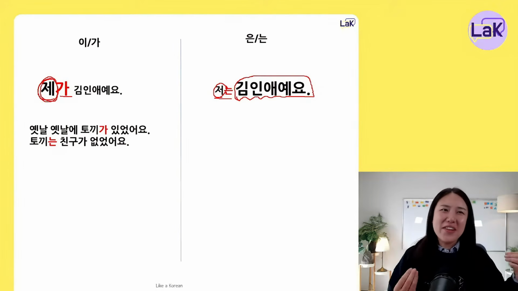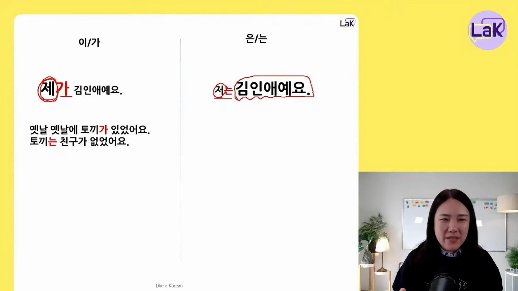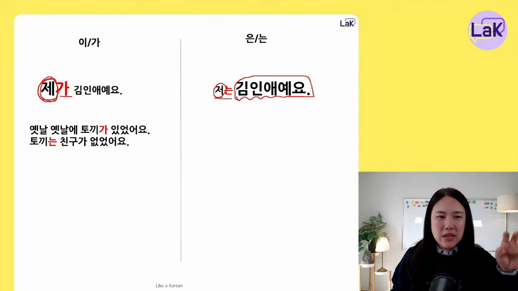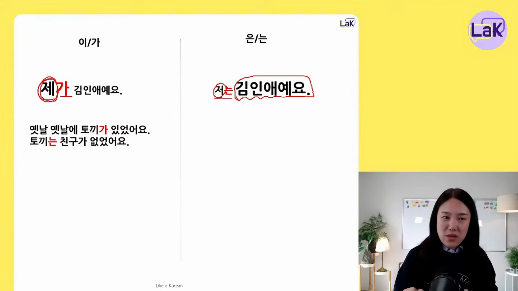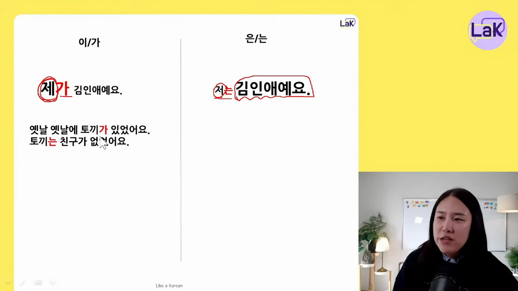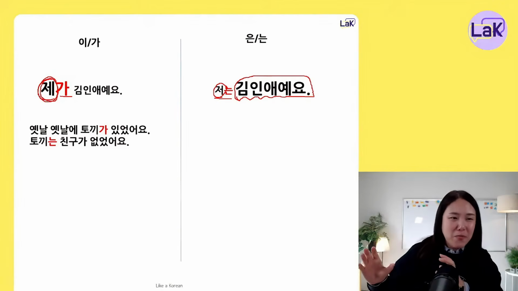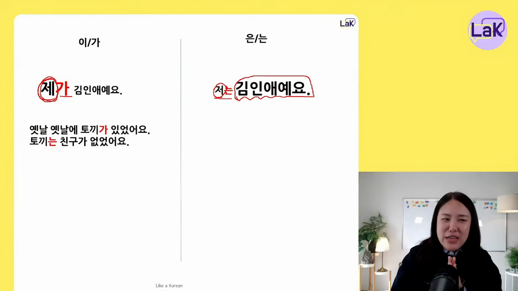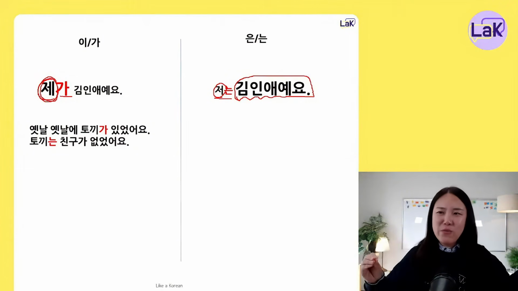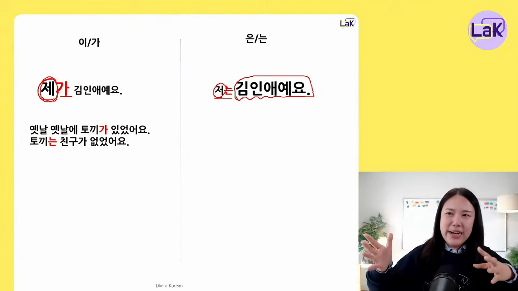토끼는 친구가 없었어요. Okay? Now, which one do you want to emphasize? 토끼 or 친구가 없었어요? What I want to talk about is 친구가 없었어요, not 토끼. Right? Because you already introduced the 토끼 to everybody. You want to emphasize 친구가 없었어요, the second part, not the first part. So this is the easiest way to think about the difference between 이가 and 은는.